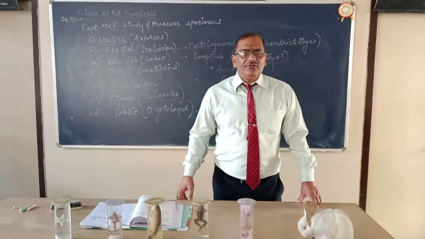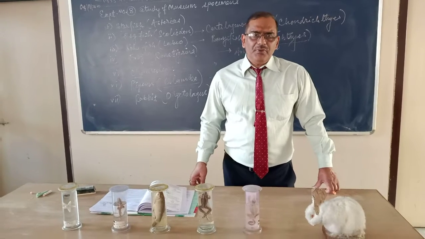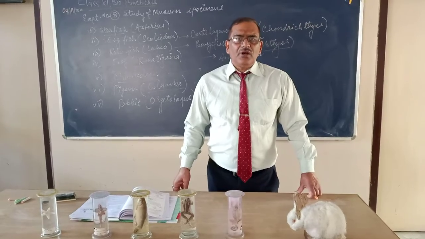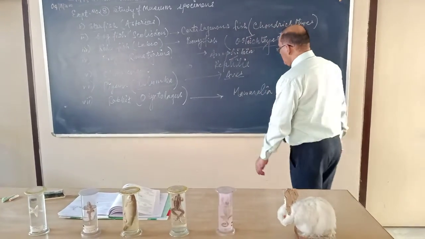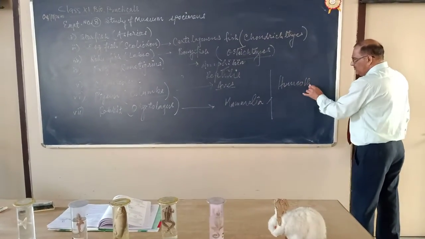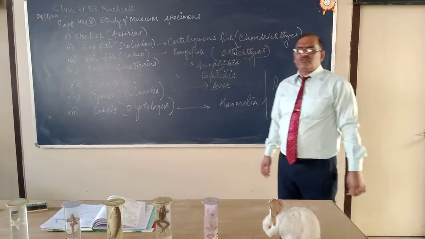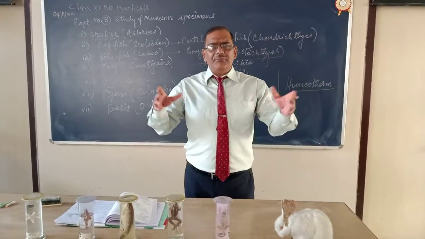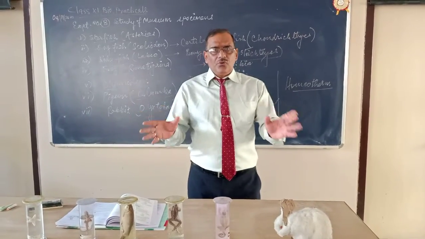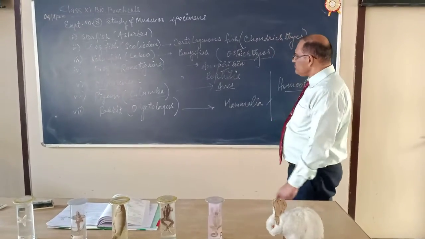Next point, respiratory organs, lungs. They breathe through the lungs. Blood vascular system, closed type, heart four-chambered, 2 auricles, 2 ventricles. Blood is red. Okay. Birds and mammals, these two are homeotherm. Homeotherm means their body temperature remains constant. Body temperature does not vary with the ambience. Body temperature is constant throughout the year in all seasons. So warm-blooded animals.